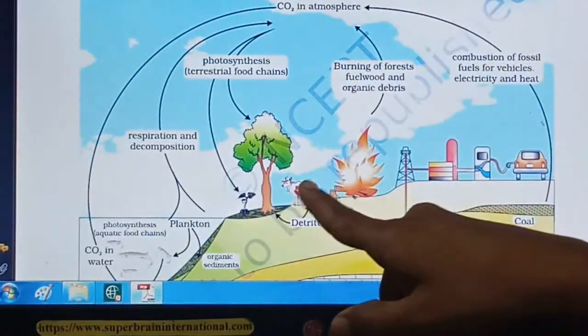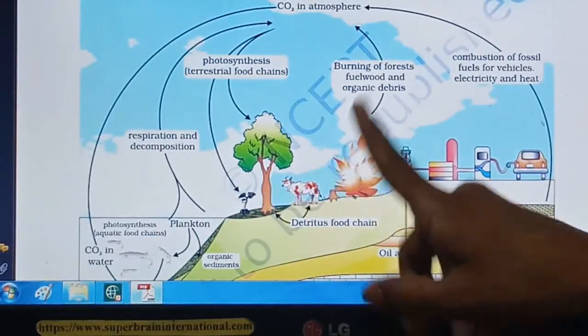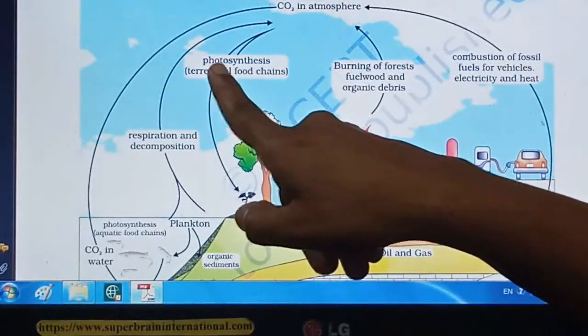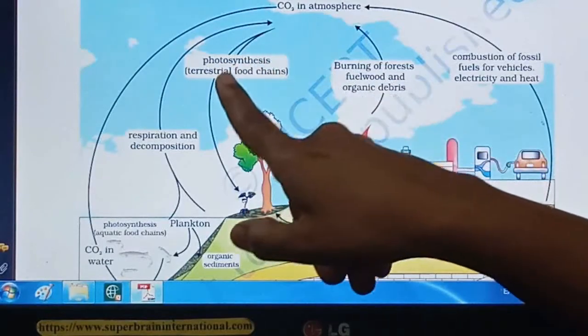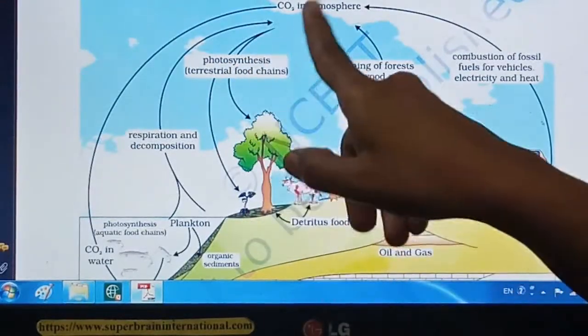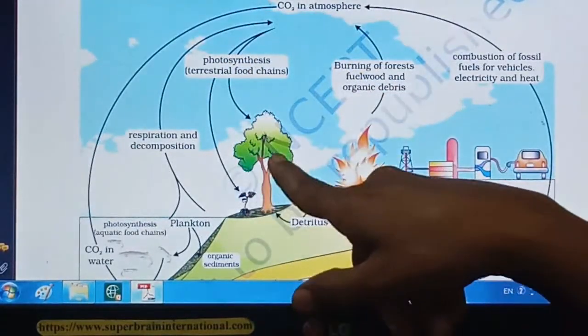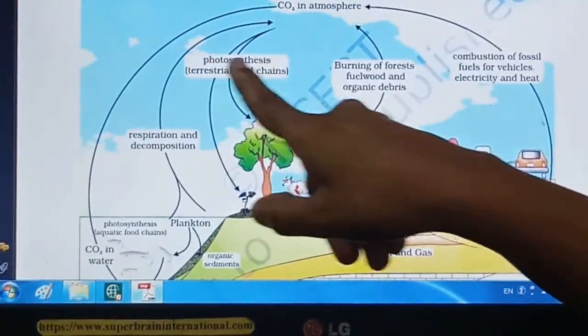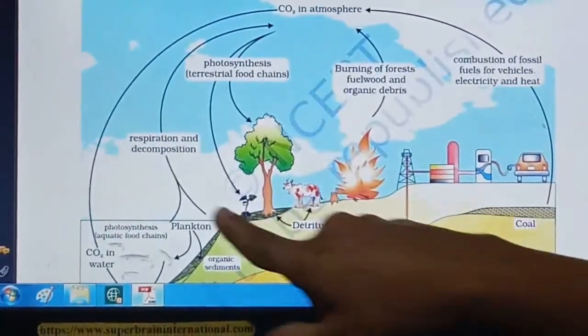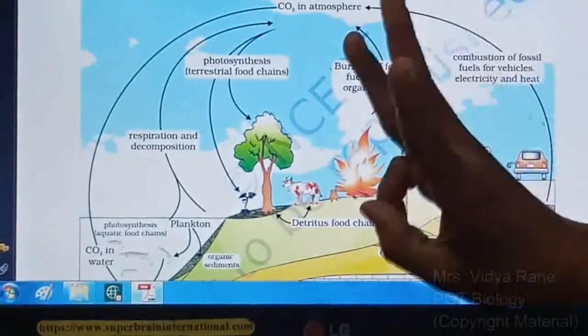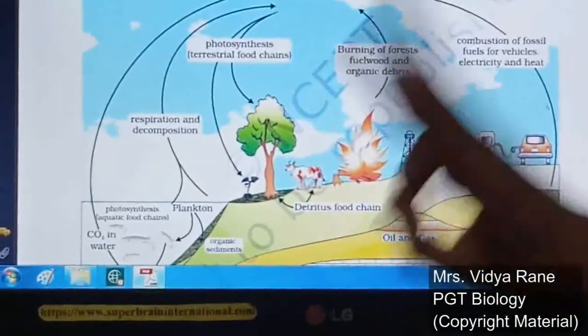So remember, for a terrestrial cycle, there is one way of fixing atmospheric carbon dioxide into the plants, by the photosynthesis process, and returning back is three ways, right? Returning back to the atmosphere are three ways.